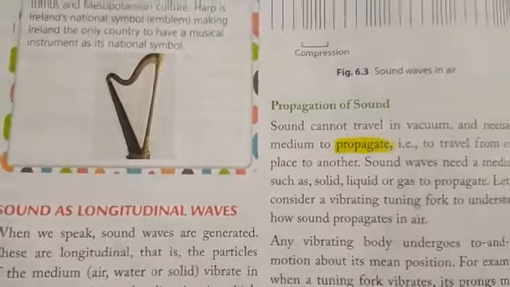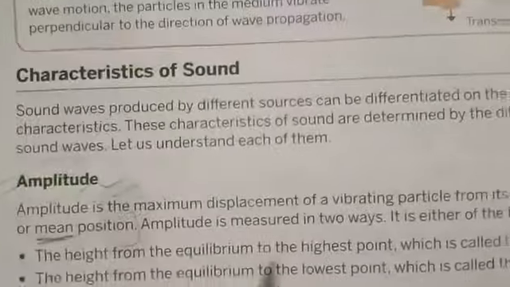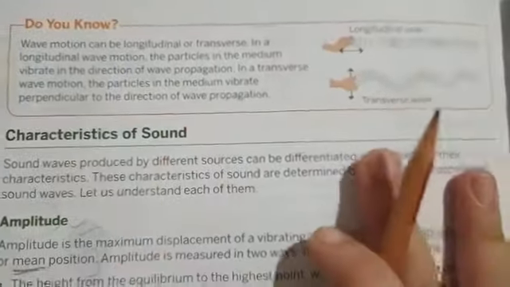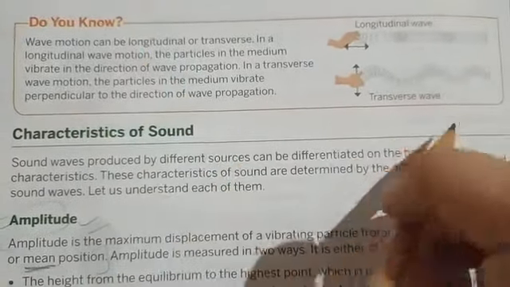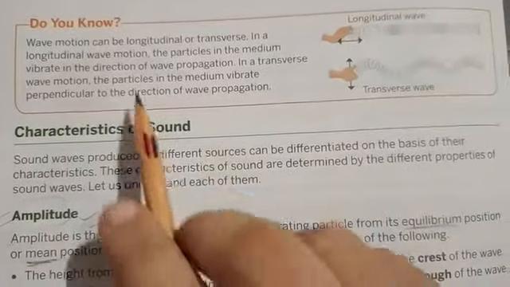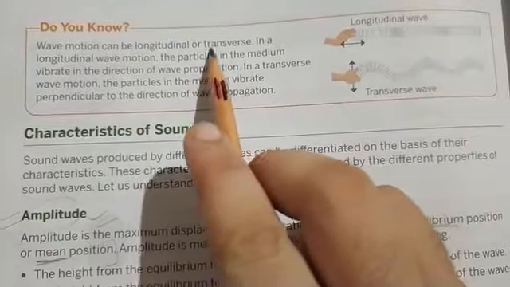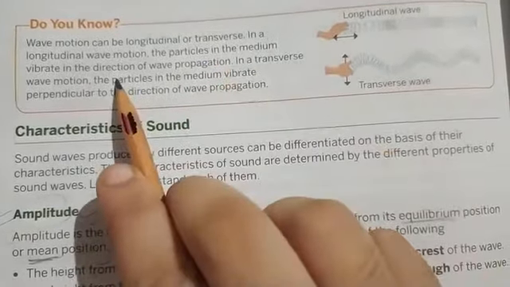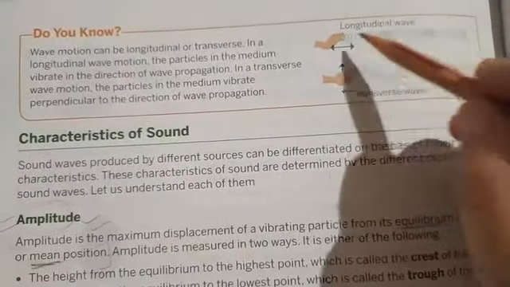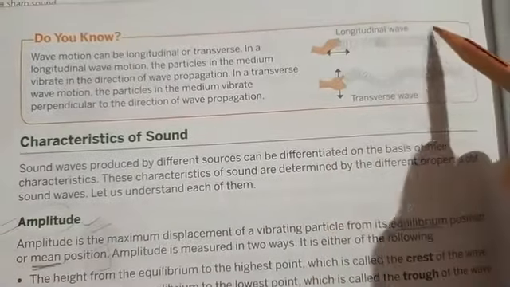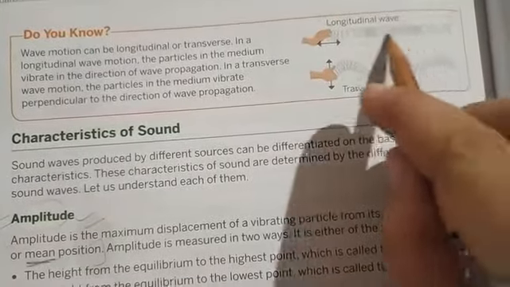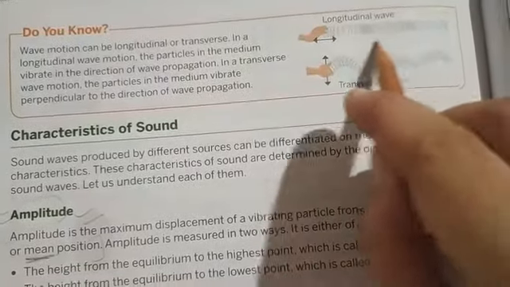of the wave. You can see, I have another book from which I can explain this. This is a transverse wave and this is a longitudinal wave. So a wave motion can be longitudinal or transverse. In a longitudinal wave motion, the particles in the medium vibrate in the direction of wave propagation. Means, suppose the wave is going in this direction, then the particles of that wave will also travel in this direction, they will vibrate in this way.